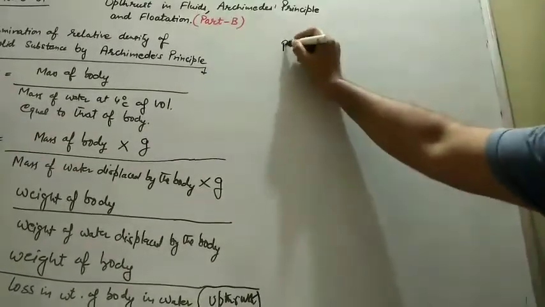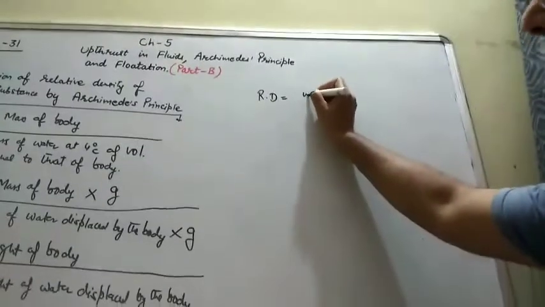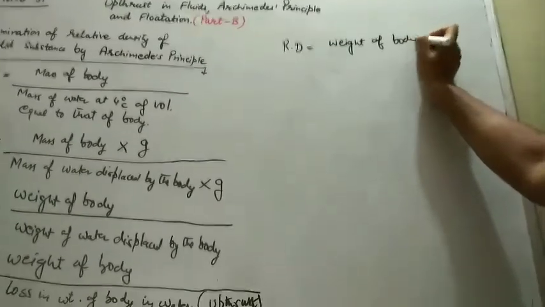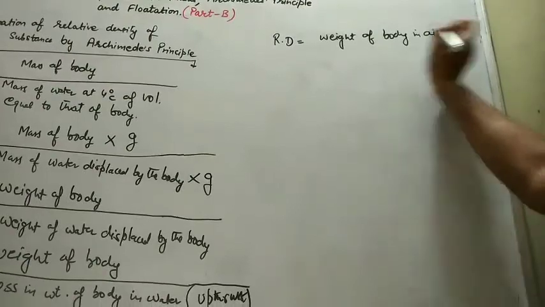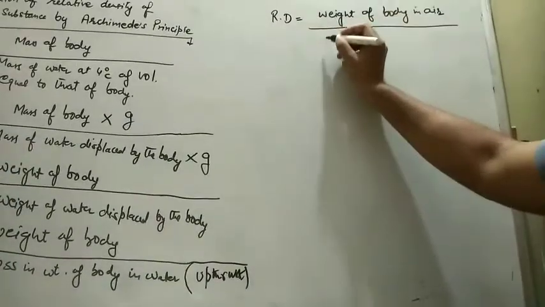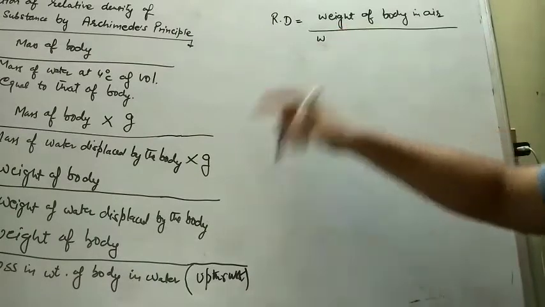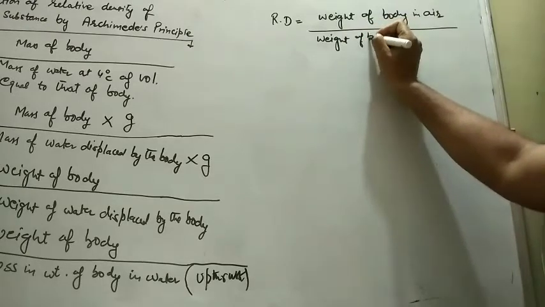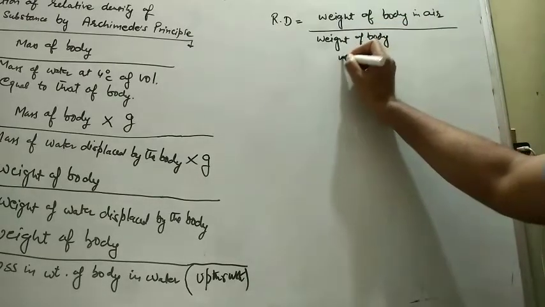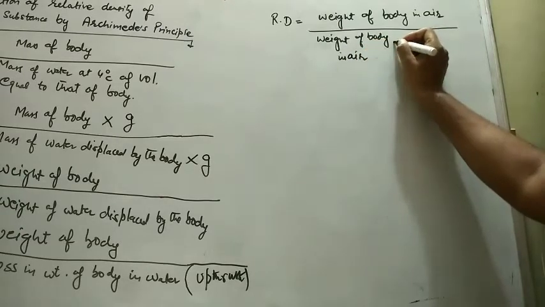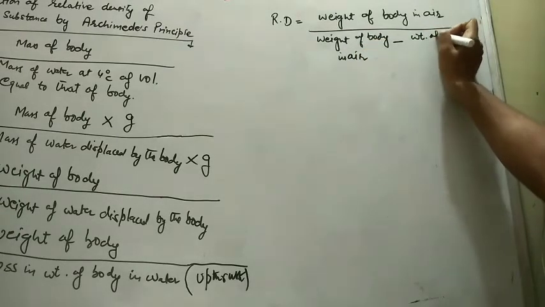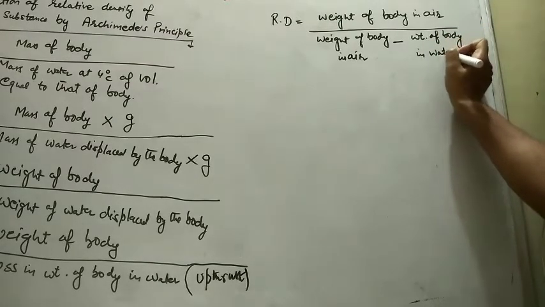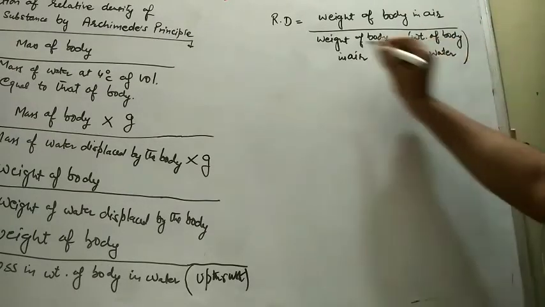So relative density, in more simple words, we can write as weight of body in air divided by loss in weight of body in water. So that I can write as weight of body in air minus weight of body in water. So these are the two expressions. Okay.